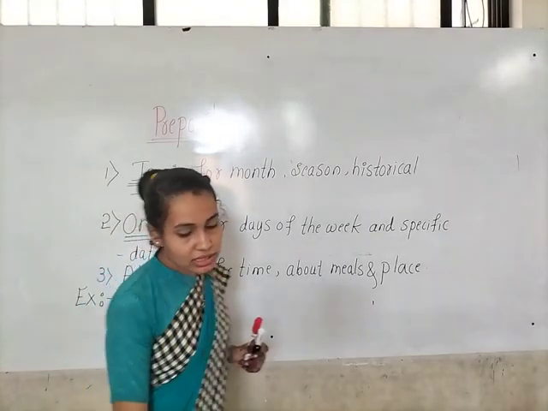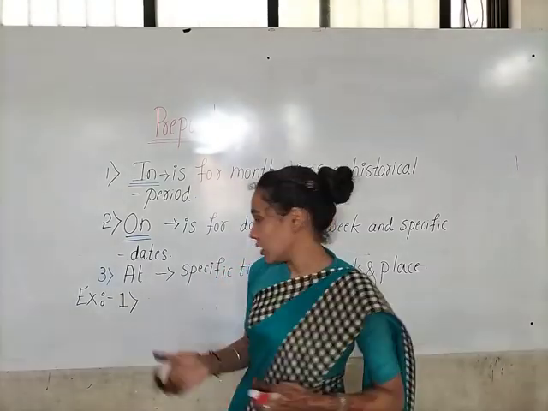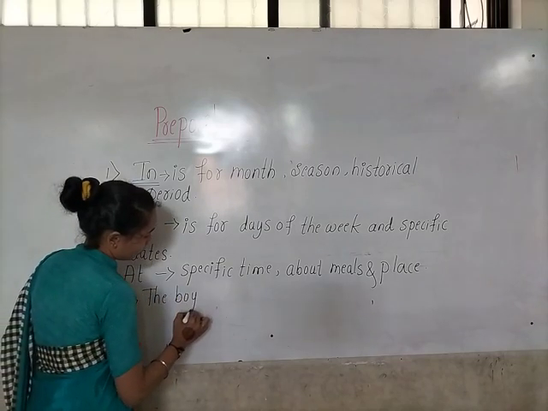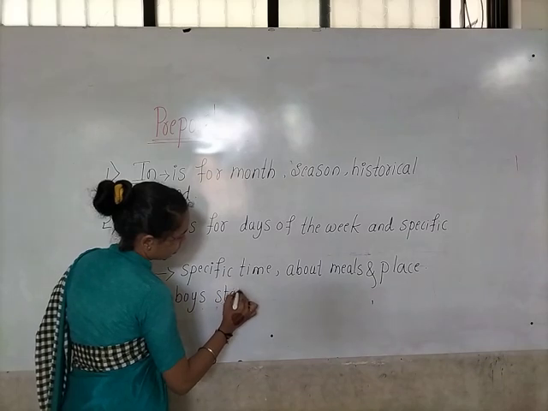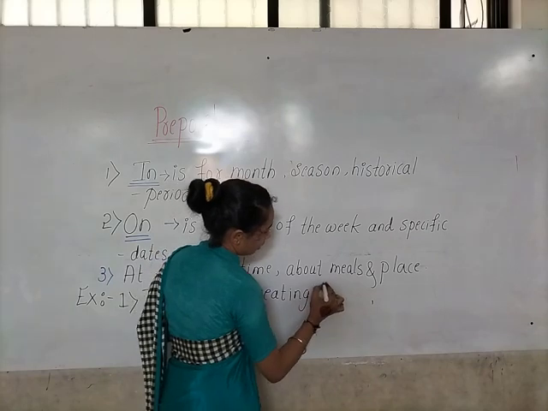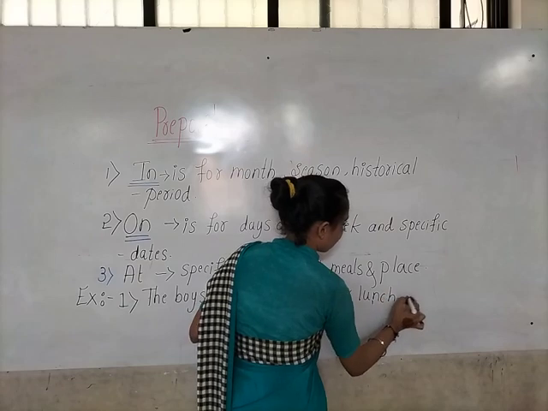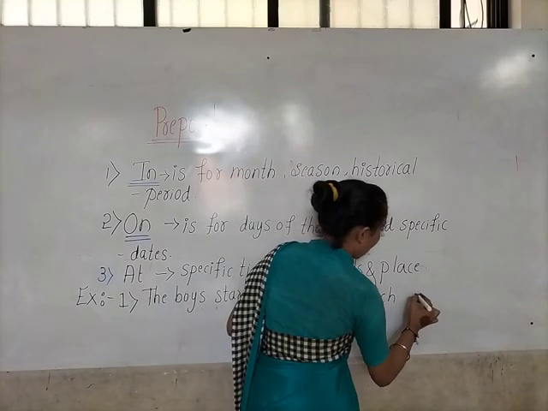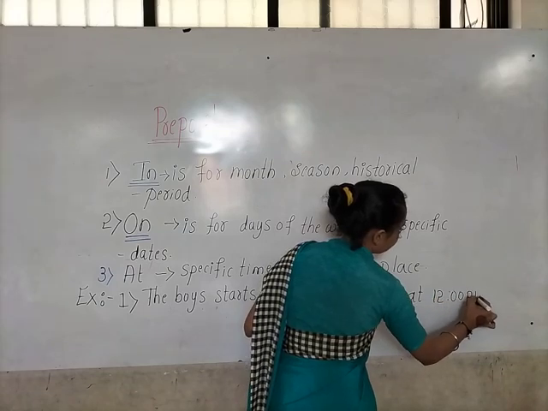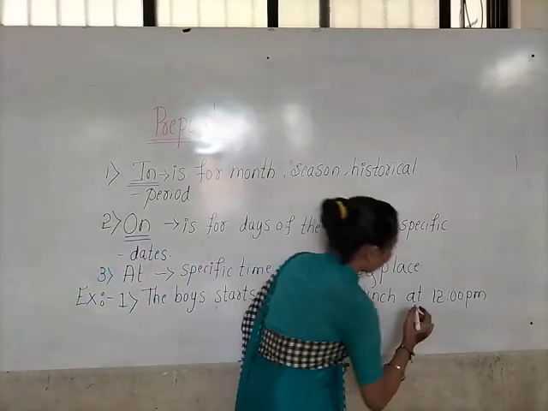So the first one is: the boys start eating their lunch at 12 p.m. Okay children, the boys start eating their lunch at 12 p.m. So here children, can you observe here?